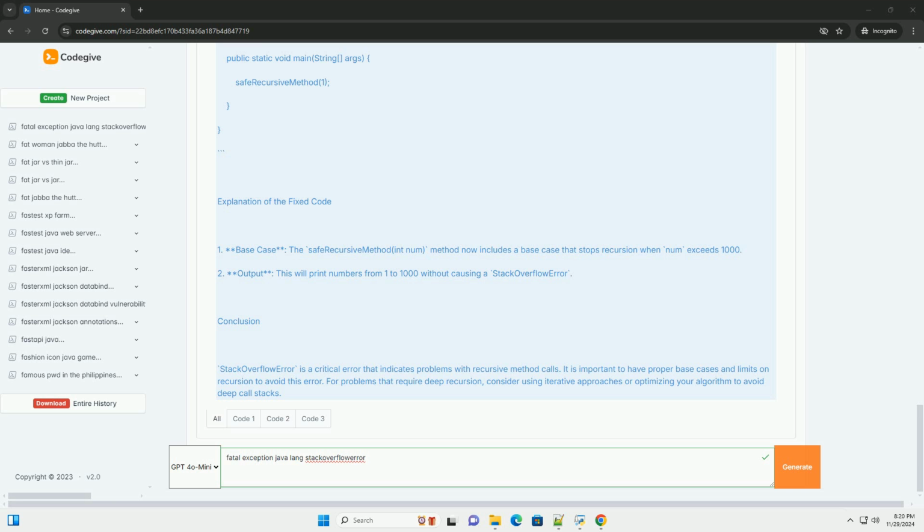Conclusion. Stack overflow error is a critical error that indicates problems with recursive method calls. It is important to have proper base cases and limits on recursion to avoid this error. For problems that require deep recursion, consider using iterative approaches or optimizing your algorithm to avoid deep call stacks.